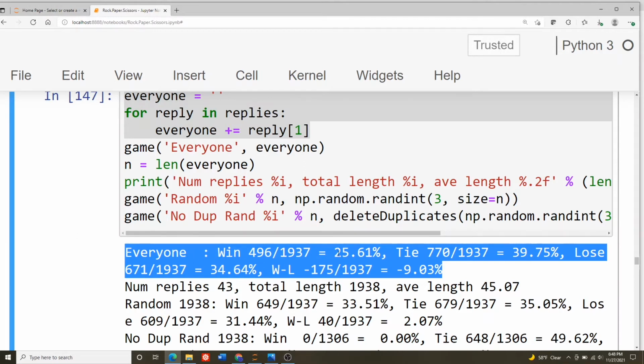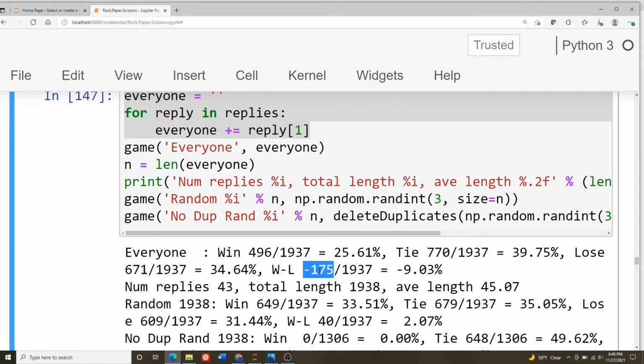And the algorithm is reporting how well the humans did. The humans only won 25% of the time, but they lost 35% of the time. So this is a pretty clear signal that this is a good algorithm to play against human beings.